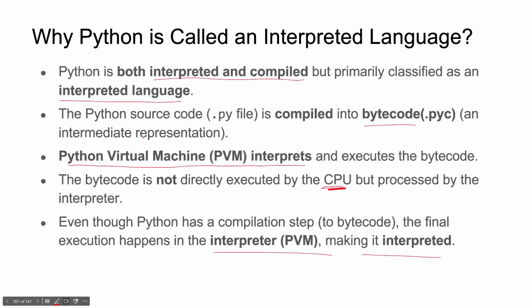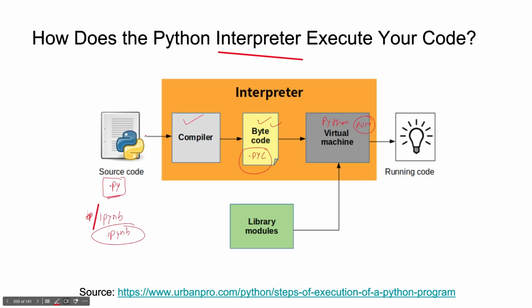This is a very simple process. You just need to write 3 things in your notebook: the .py file generates a .pyc file via the compiler, and then it executes the code using PVM.